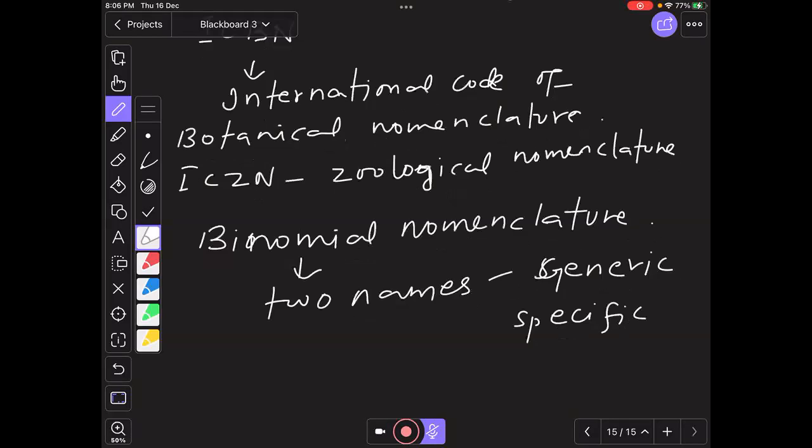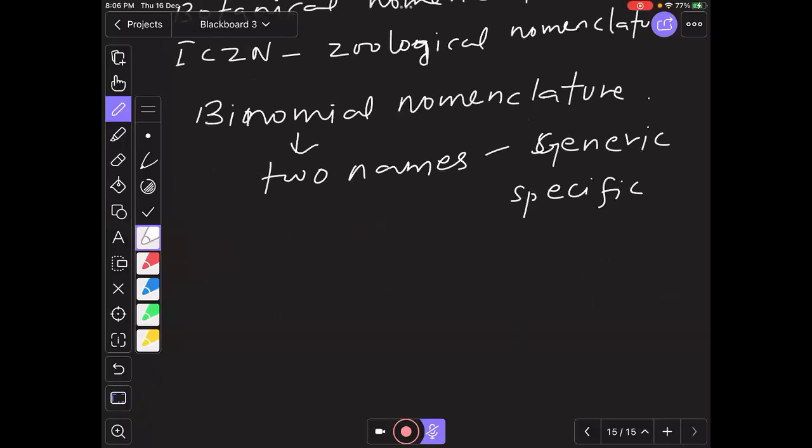The first name is always the genus name, which starts with a capital letter, and the second name is the species name, in small letters. There are certain rules to write binomial nomenclature. When one scientist discovers an organism and keeps a name, only that name will be followed. If another scientist later discovers the same organism and gives another name, that name is not considered. It is the first scientist's name that stands.